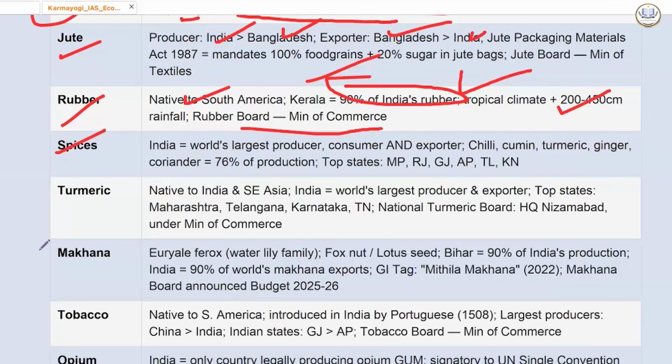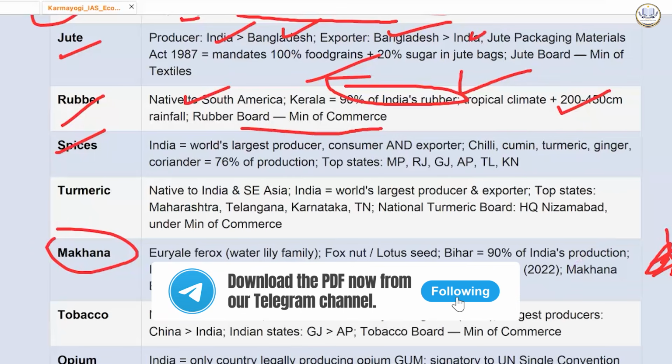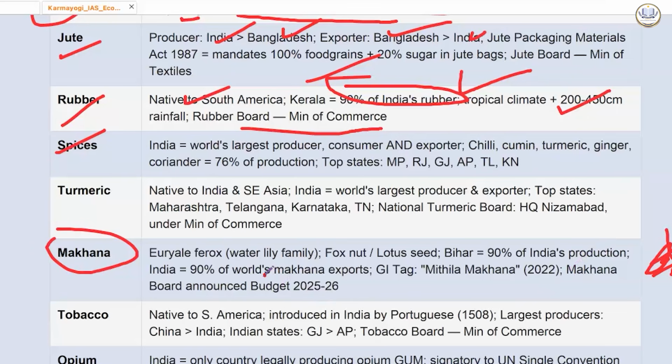Okay. Makhana is mostly grown in places like Bihar. It also requires waterlogging conditions. Specifically in Mithila, it is grown in huge numbers. Very, very good for calcium. India is producing 90% of the world's makhana. India's production comes from Bihar, and 90% of the world's export comes from India. GI tag: Mithila Makhana, 2022. Makhana Board was announced in budget 2025-26.